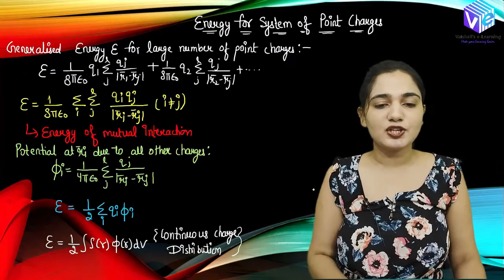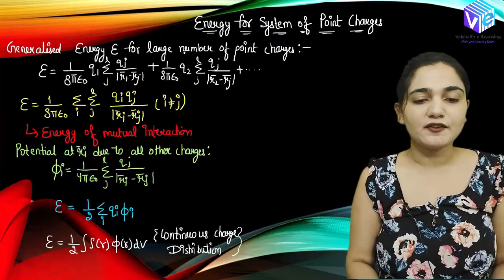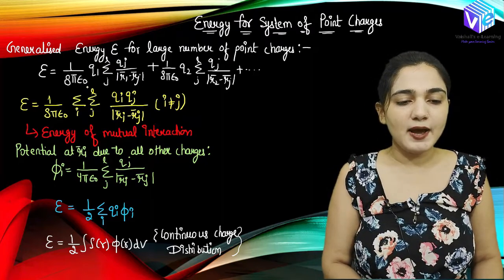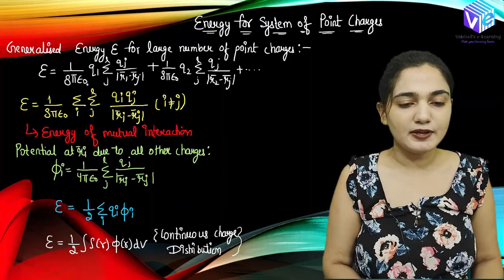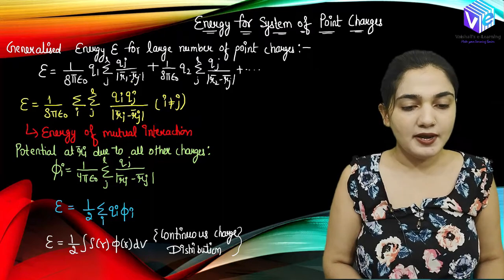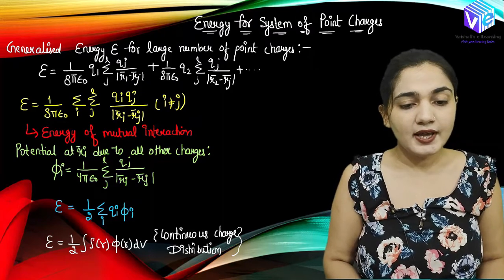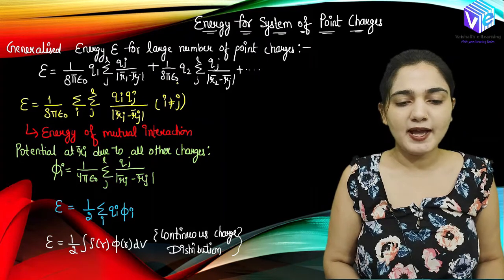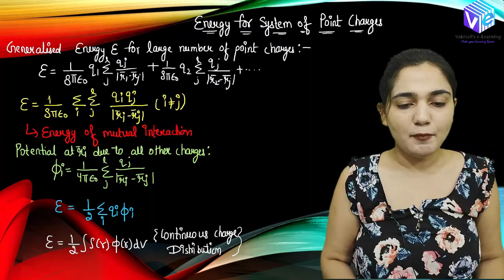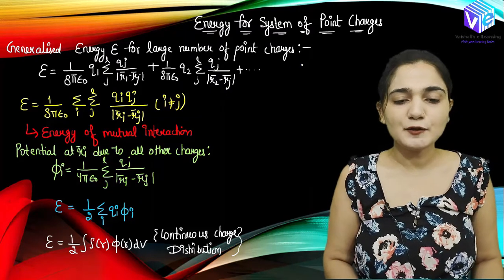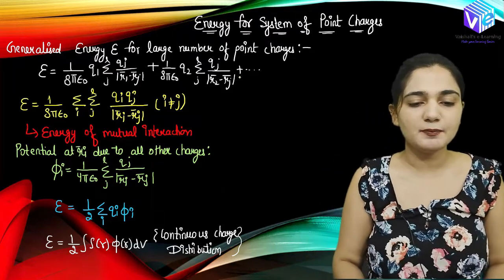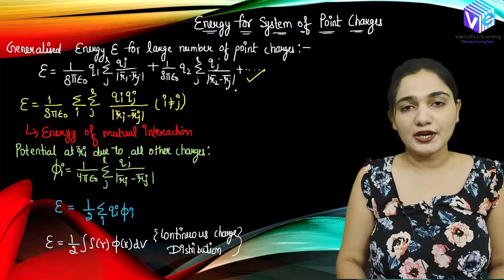Now I am going to derive the general formula. So now the generalized expression for the large number of point charges can be represented as 1 upon 8 pi epsilon naught, here we will be having Q1 summation over j of Qj upon R1 minus Rj, right? Then we will be having plus 1 upon 8 pi epsilon naught Q2 summation of Qj upon R2 minus Rj, right? And so on we will be having till Qn, right? So this is how I can represent the energy of n point charge, right?